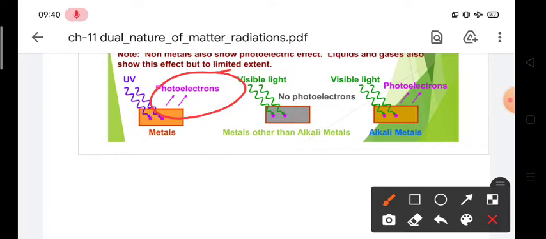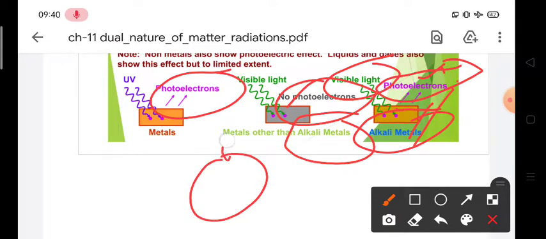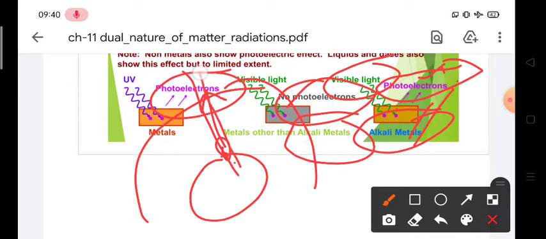Similarly, in visible light we see that if we choose a metal other than an alkali metal, then no photoelectron is observed. But when visible light falls on an alkali metal, we see some photoelectrons emitted. Why are these electrons emitted? Because they are getting some energy, and we know that when an electron gets energy, it jumps to a higher state, and if it gets more energy, it may come out of the surface also. That is called ionization.